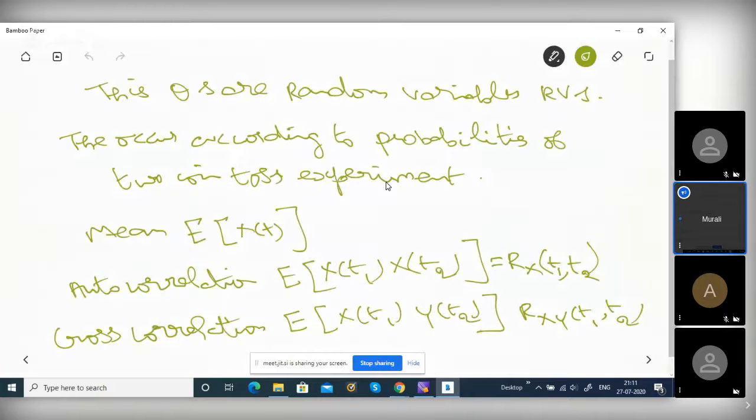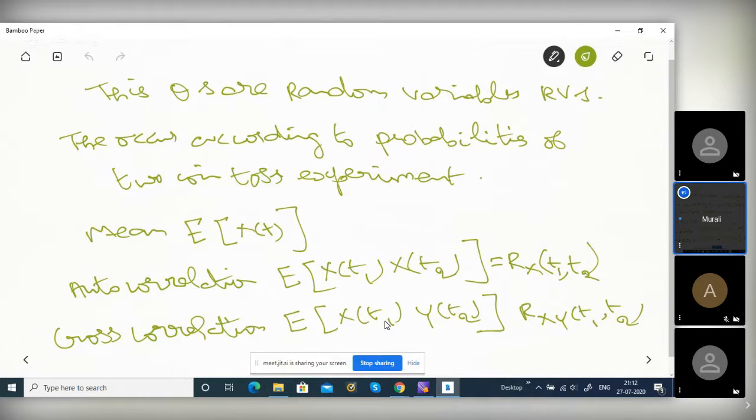Now, you did it 100 times for one coin. For coin 2, another 100 times you have done. Coin 1 at t equal to 10 seconds, coin 2 at t equal to 10 seconds. You multiply the joint probability of x t1 and y t2.